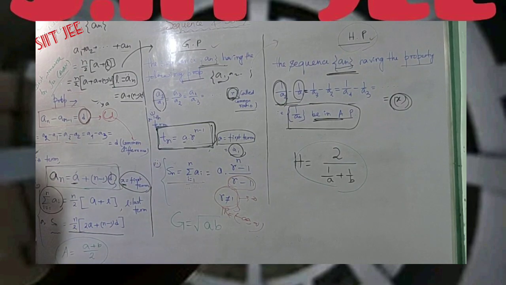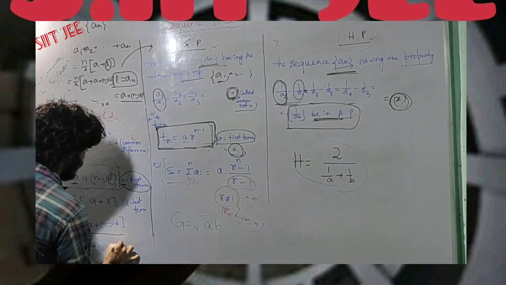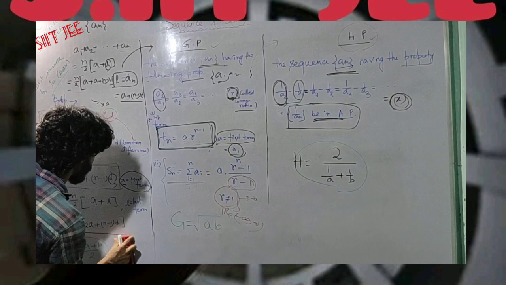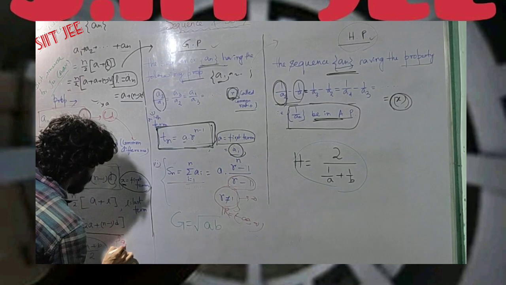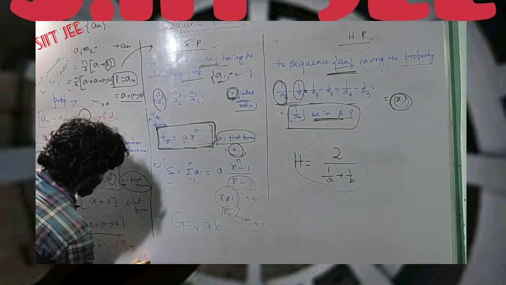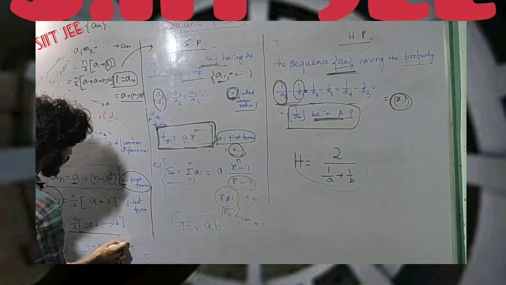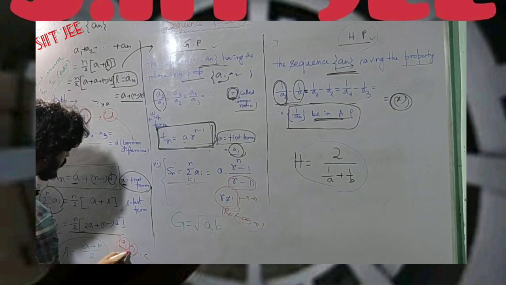So now you will already see that here I am writing A, G and H. So what is A, what is G, what is H? We formalize these three terms A, G and H for any two elements. Let us suppose the two elements are in AP, and generally AP means having some common difference between the elements of the sequence. So let us suppose the sequence looks like A1, A2, an and so on. For two elements A1 and A2, let us suppose any arbitrary elements A1 and A2, and for those A1 and A2 we have